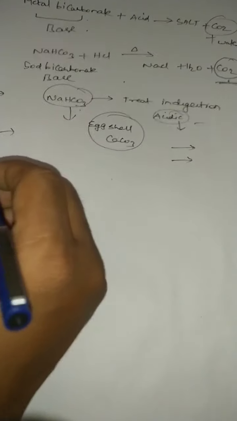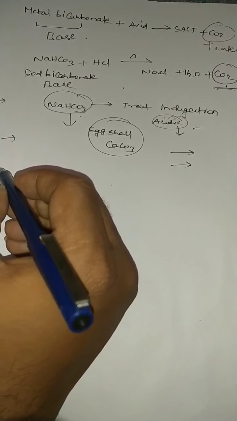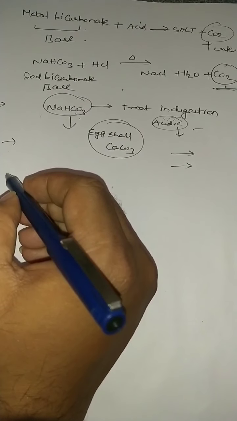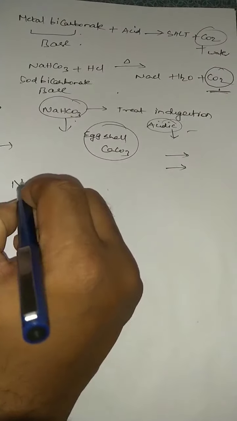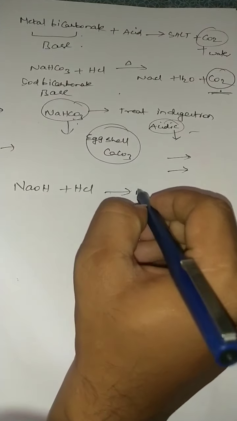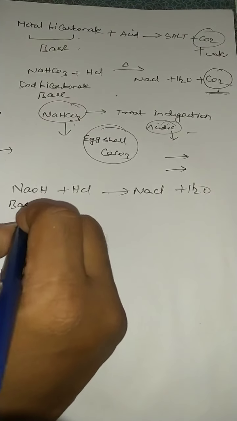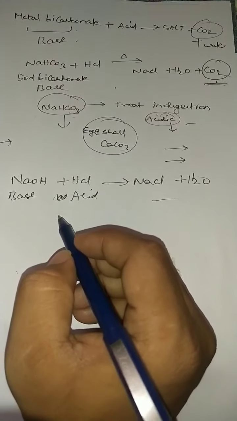So now students, you already know what is meant by neutralization reaction. Now how does this neutralization reaction take place? Suppose I am taking one equation: sodium hydroxide reacts with HCl to form NaCl plus water. Sodium hydroxide is a base, HCl is an acid. This is an example of a neutralization reaction.